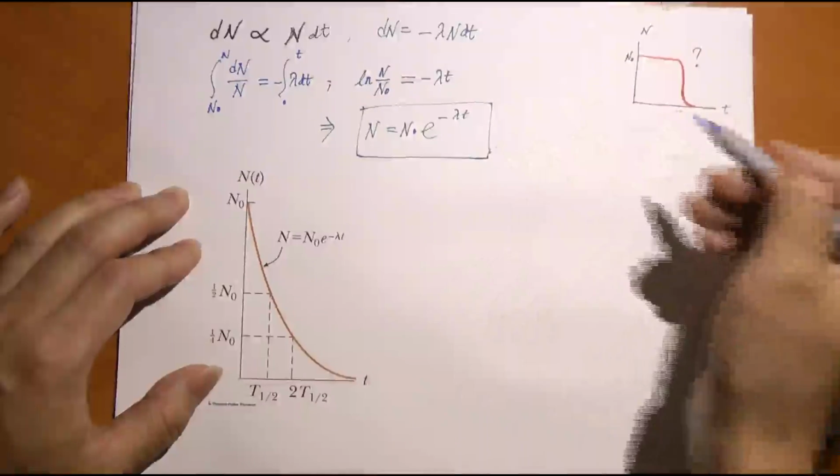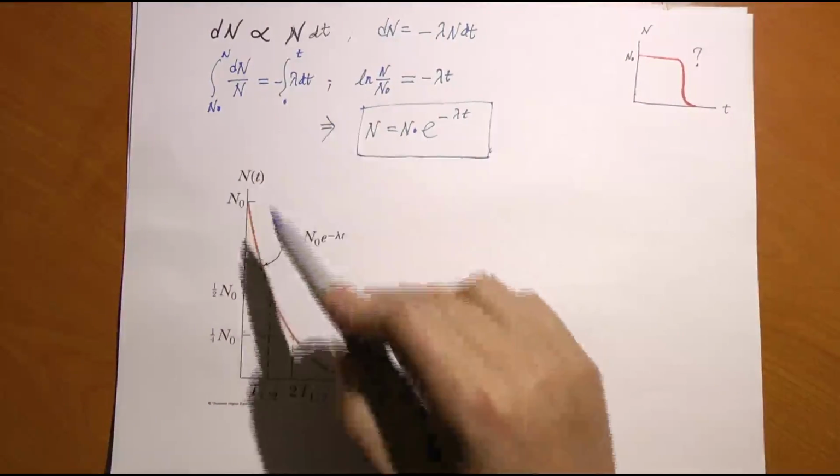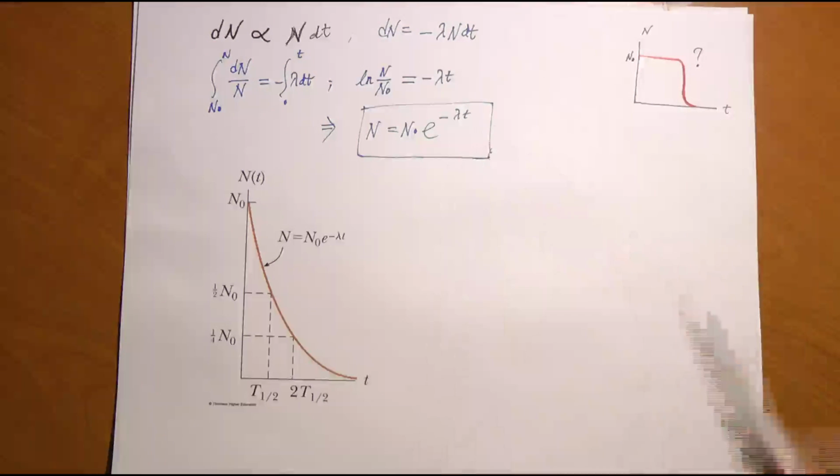Okay, what is the physical nature of lambda? If lambda is large, it's going to decay pretty fast, which means it's a fast decaying element. If lambda is small, it's the other way around. When it comes to how fast something decays, we usually do not use this constant lambda. Rather, we use something more straightforward to understand, and that is the so-called half-life.